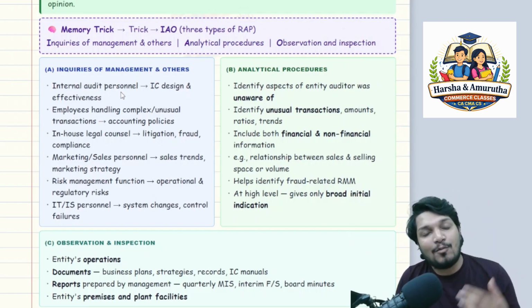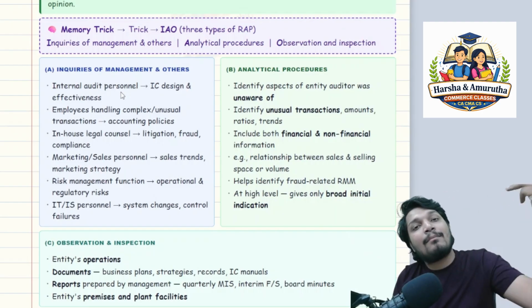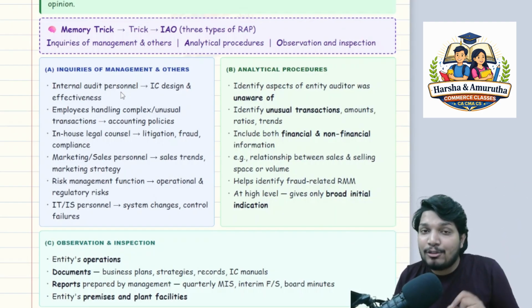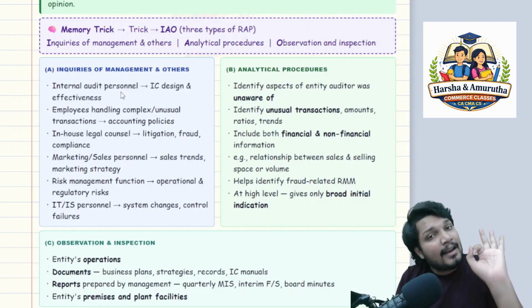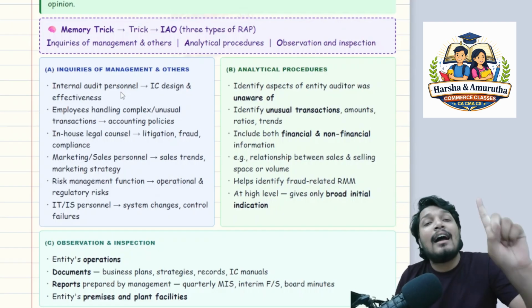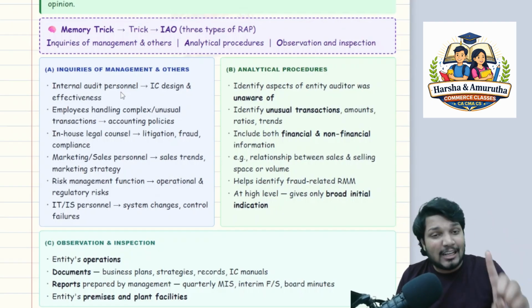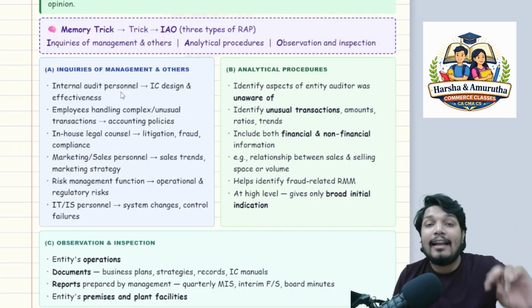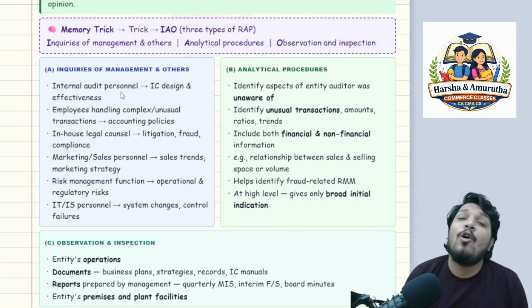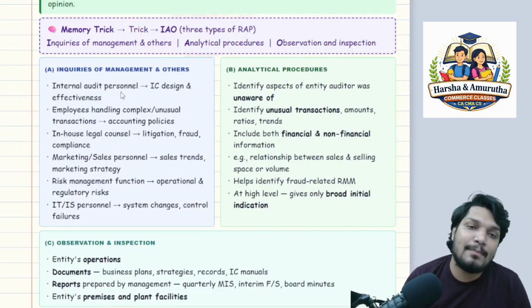RAP. So what is RAP? Risk assessment procedure. In risk assessment procedure, how many types are there? Three types are there. What are those three types, sir? IAO. I: inquiries of management and others. A stands for analytical procedures. O stands for observation and inspection.